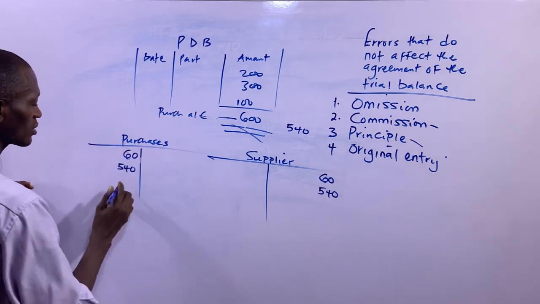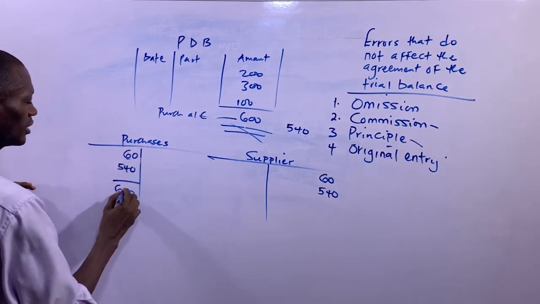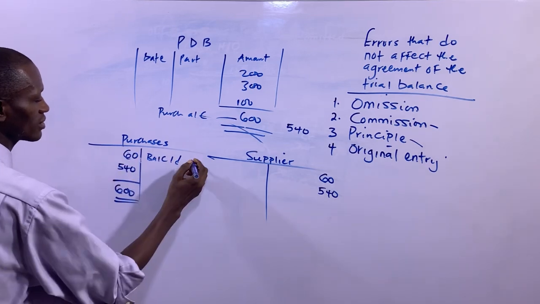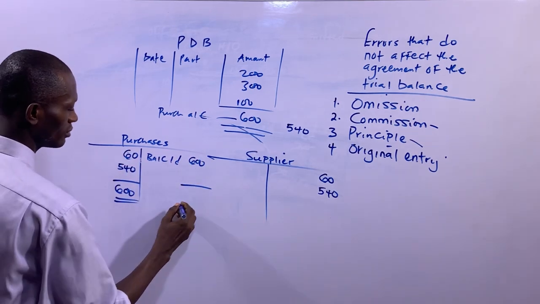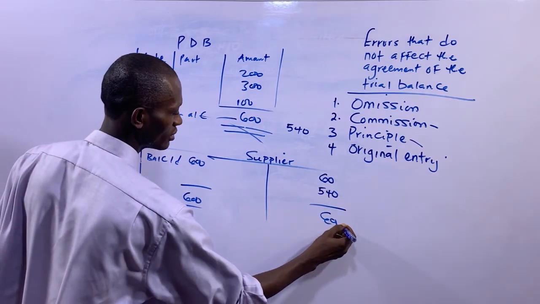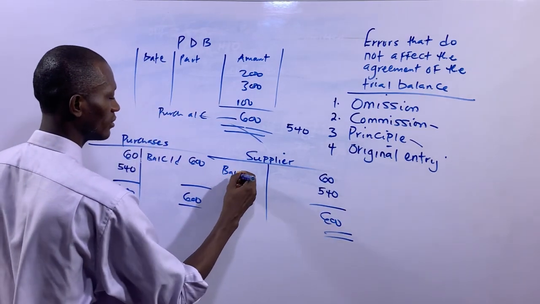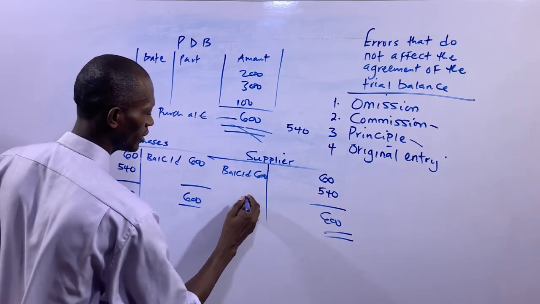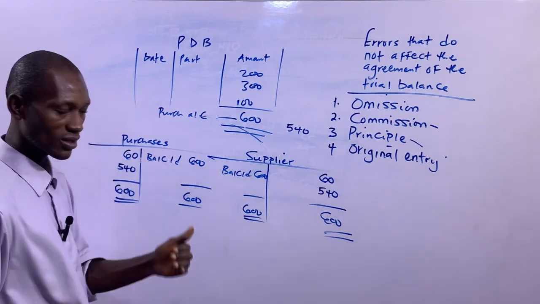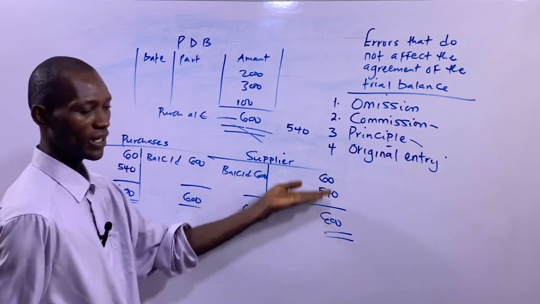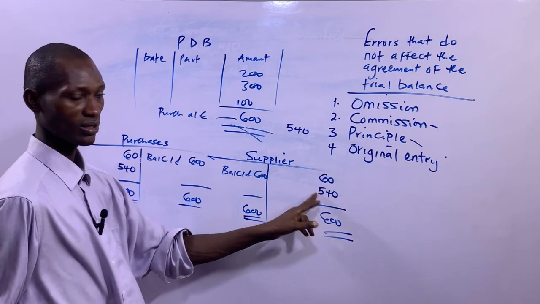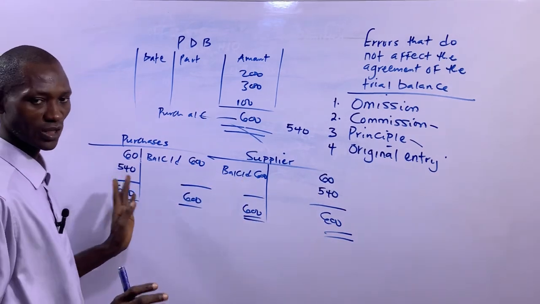Then if you want to balance up this account, this is 600. Then you have your balance carried down here. Balance carried down, that's 600. Then the total is 600. If you want to balance this supplier's account, the total is 600. Then balance carried down, that's 600. Then you have the total to be 600. So this is what you have. So you have successfully corrected the accounts to be 600 by adding 540 to it, as well as purchases. So that's with respect to that.